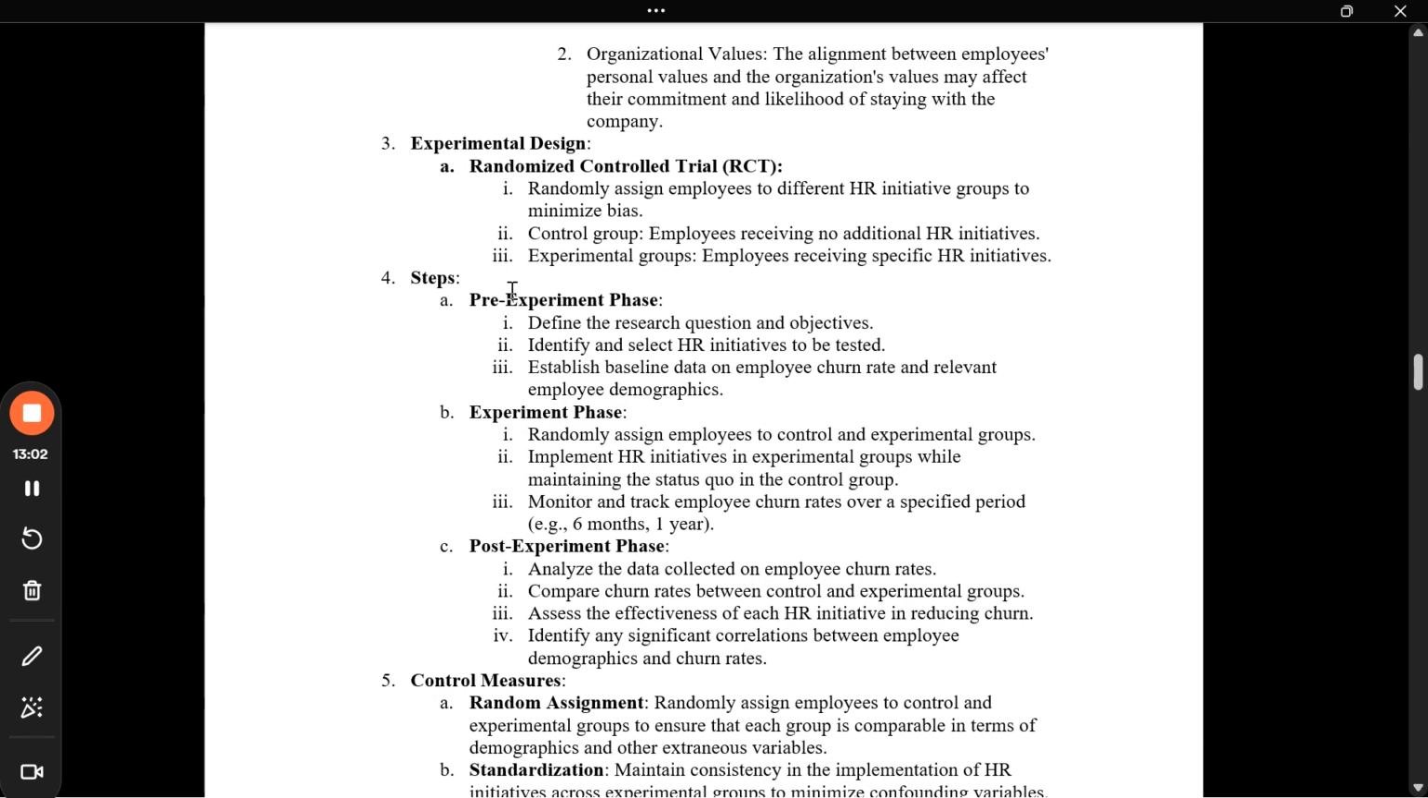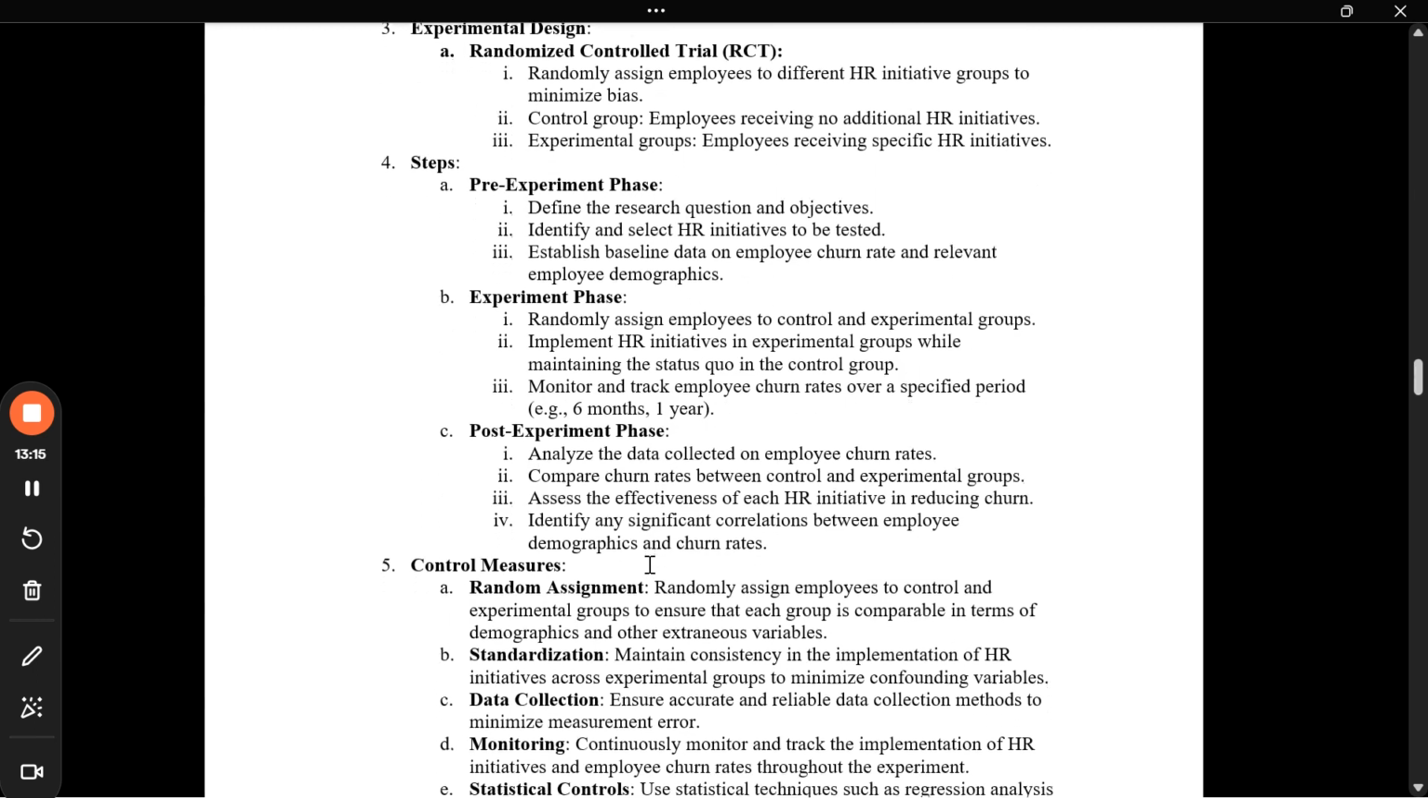Then what are the different steps? So in steps we are having 3. One is the pre-experiment, then the second is the experimental phase, and the third one is the post-experiment. Like firstly, before experimenting, what are the pointers, then during the experiment, and finally after the experiment, its impact.